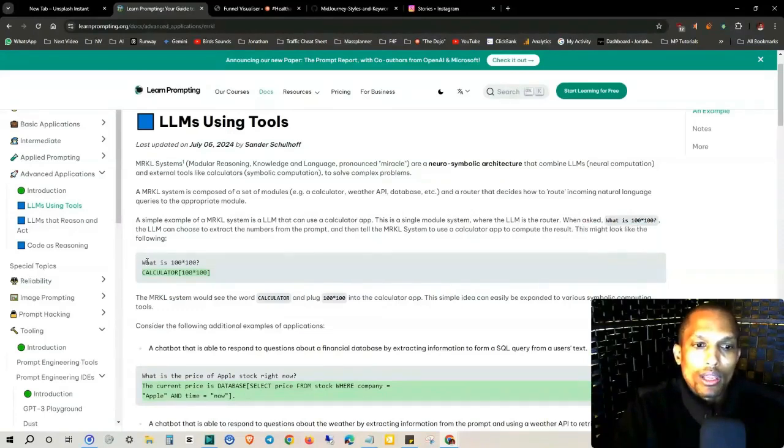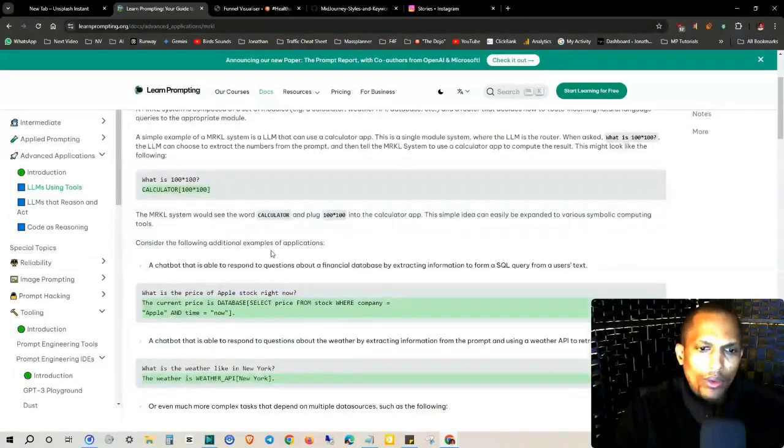You say, what is 100 times 100? And they'll put calculator 100 times 100. So this would be the prompt right here. What is 100 times 100? And you put calculator. And the MRKL system would see the word calculator and plug 100 times 100 into the calculator app. This simple idea can easily be expanded to various symbolic computing tools.